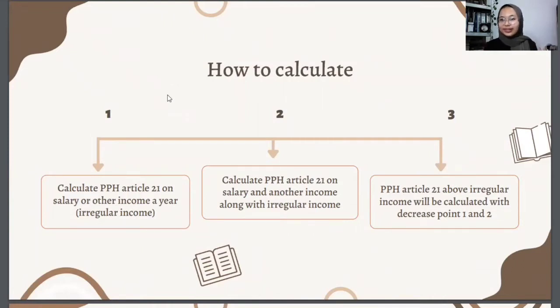There are a few steps here to calculate irregular income. The first one is to calculate PPH Article 21 on salary or other income in a year. After that, we calculate PPH Article 21 on salary and other income along with irregular income. After that, we calculate PPH Article 21 on irregular income, which will be calculated with the decrease from 0.1 and 0.2. And in order to understand this calculation more, we need to see some kinds of irregular income along with the examples that me and my friends are going to present here.